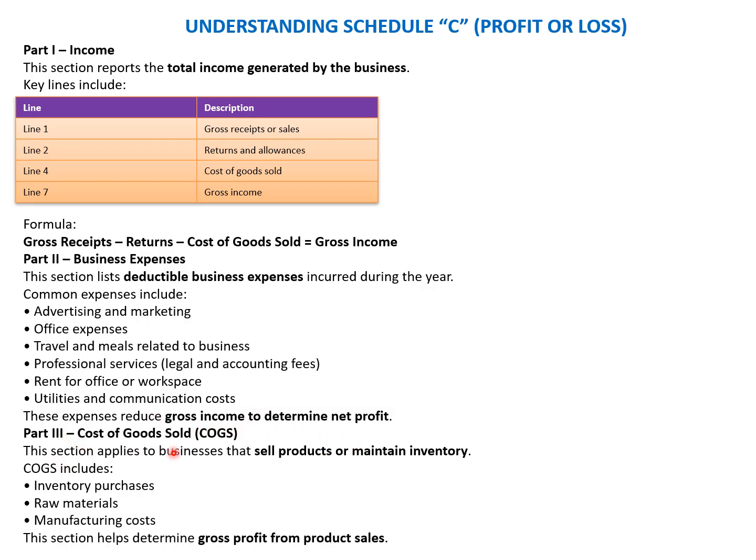So part three is the cost of goods sold. This section applies to businesses that sell products or maintain inventory. Cost of goods sold includes inventory purchases, raw material, and manufacturing costs. This section helps determine the gross profit from the product sale. So part one, income, part two, business expenses, and part three, cost of goods sold. We'll look at other parts of this Form C in the upcoming slides. Let's move to the next slide.